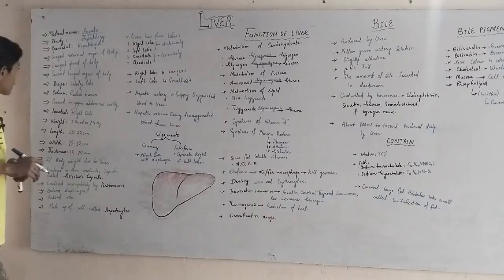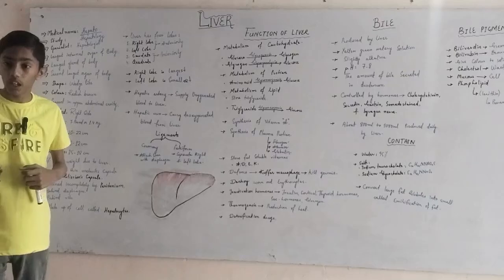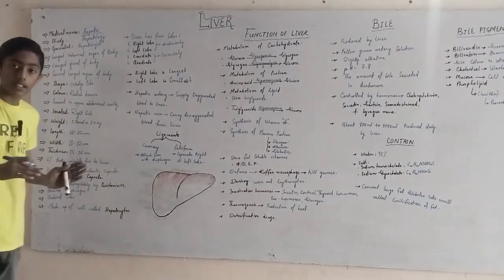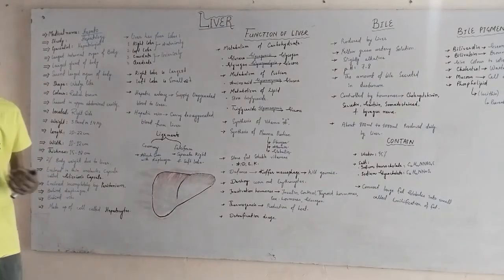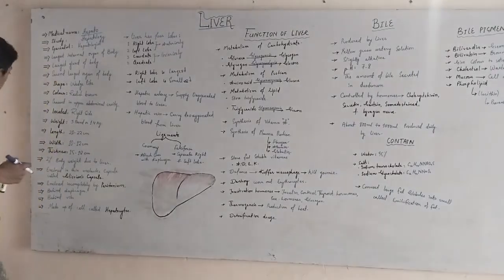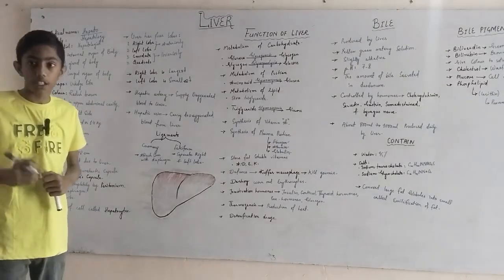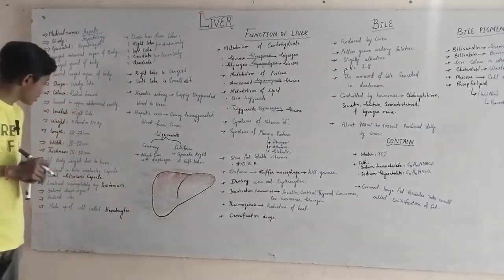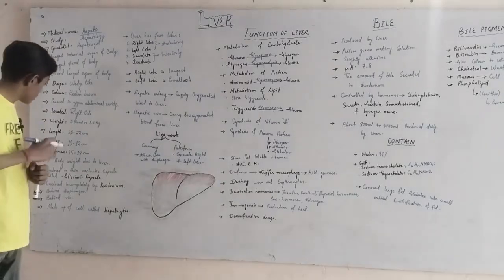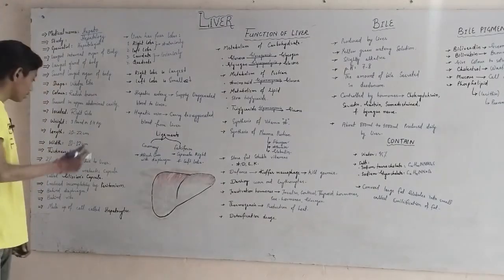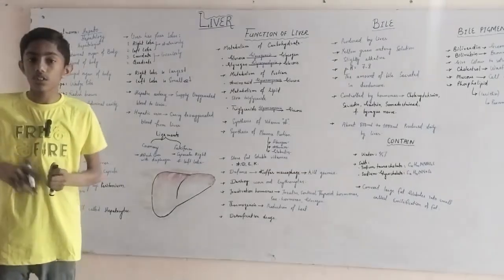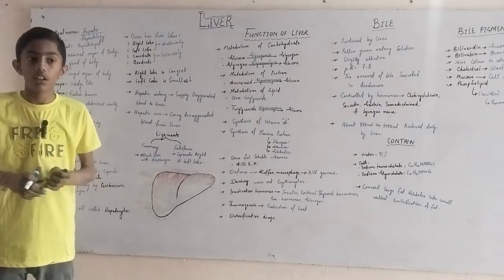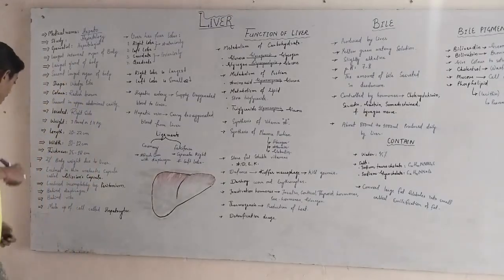Its shape is wedge-like. Its color is reddish brown, present in the upper abdominal cavity and located on the right side of the human body. Weight is 3 pounds or 1.4 kg, length is 20 to 22 centimeters, width is 10 to 12 centimeters, and thickness is 15 to 18 centimeters. Our body's 2% weight is due to the liver, as the liver is the largest organ.